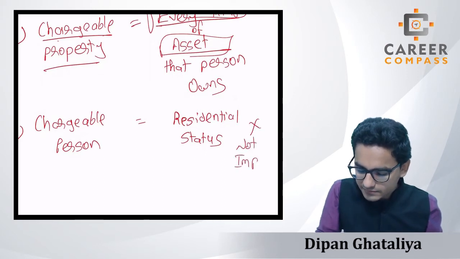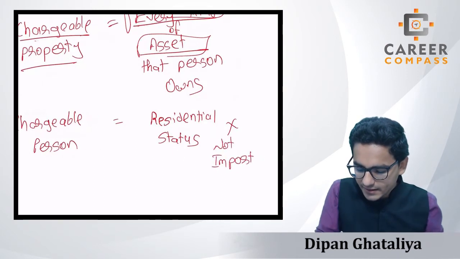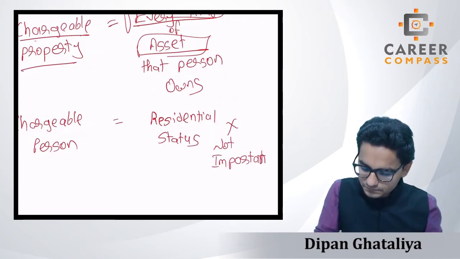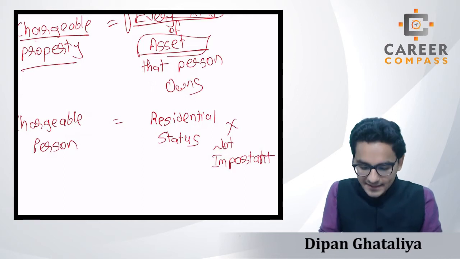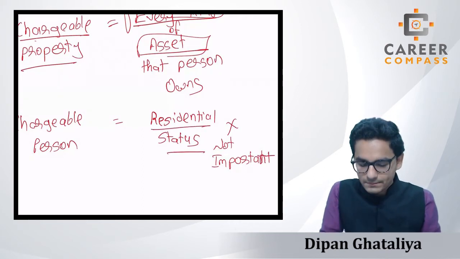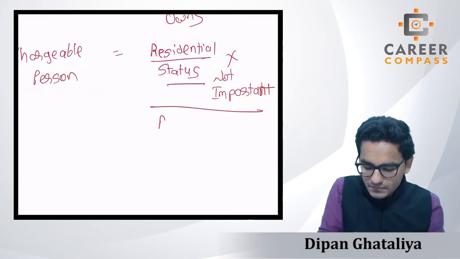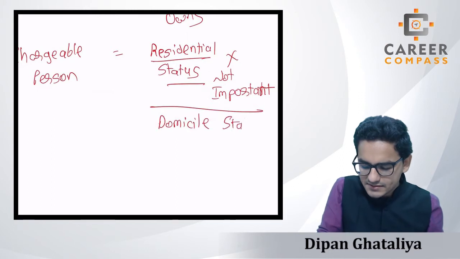But students, how do we decide then who is the chargeable person? If we are saying that the residential status is not important, then students, the only thing important is domicile status. What is this domicile status, students?